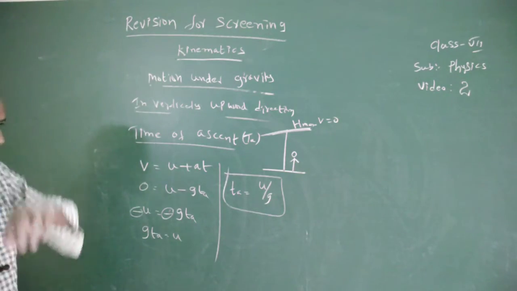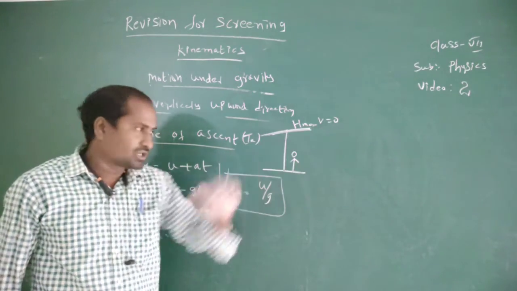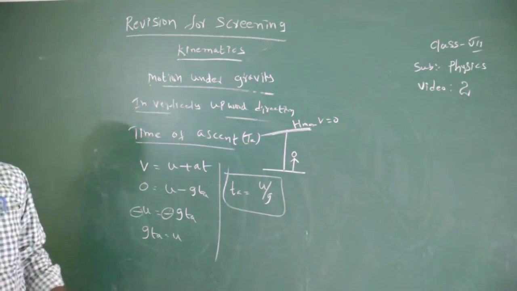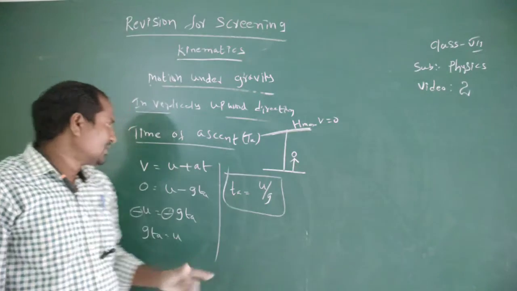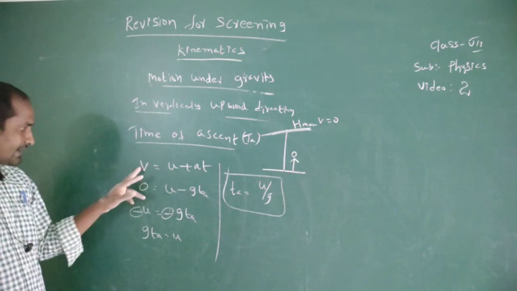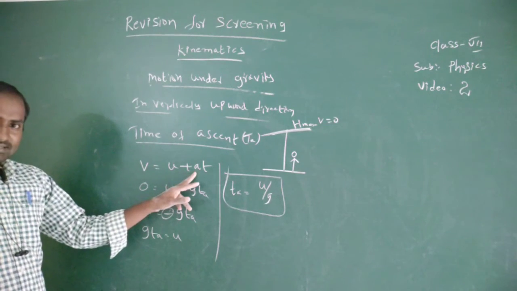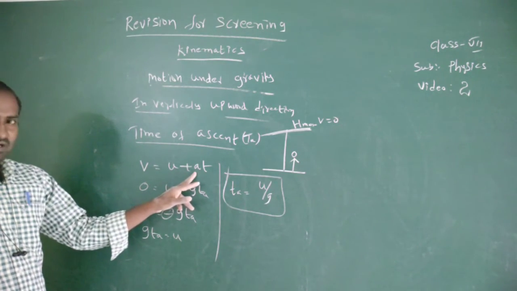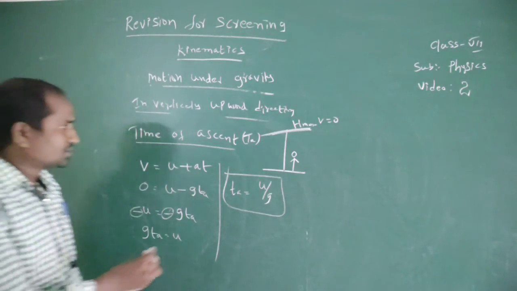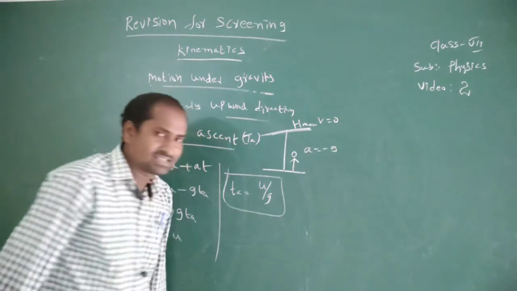We know that when the body reaches the maximum height, its final velocity equals 0. From the first equation of motion, v equals u plus at. Here final velocity equals 0, and a equals minus g, because in the case of a vertically projected body, acceleration due to gravity is taken as minus g.